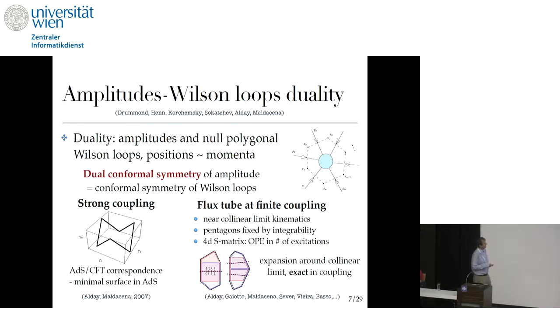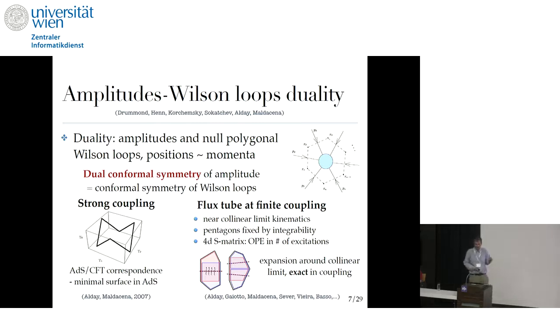Also, in another program, the flux tube method at finite coupling, this is an expansion which is exact in the coupling constant, but expands the amplitudes near the collinear limit. So near a special kinematics, exactly in the coupling constant, using some integrability input. So in the end, apart from the traditional perturbative expansion, which expands in small coupling constant, we also have this expansion, which is exact in g, but expands in special kinematics.